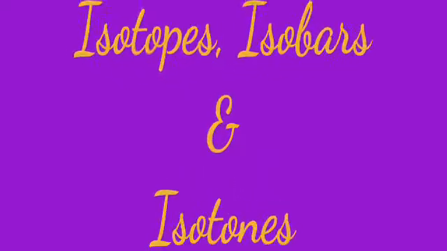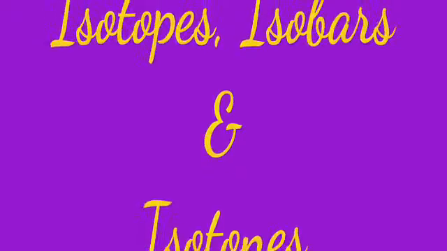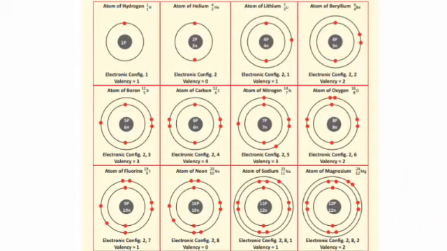In this session, we will discuss isotopes, isobars and isotones. In the previous session, you learned about atomic structure. From that, you are clear about what an atom, atomic number, protons, electrons, neutrons, etc. are. Now we are going to discuss isotopes.